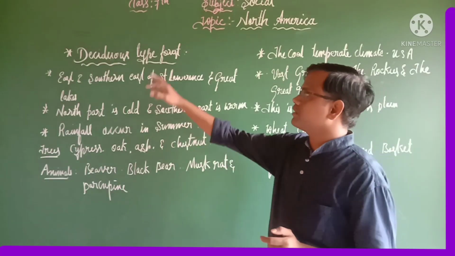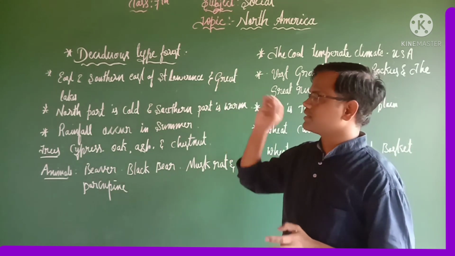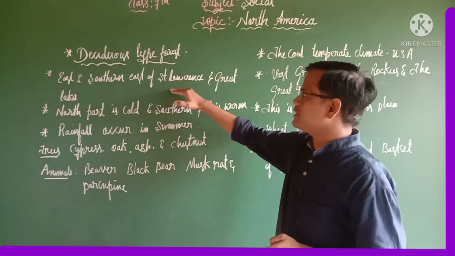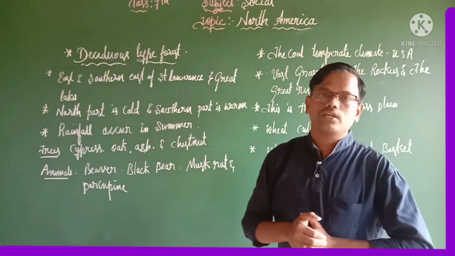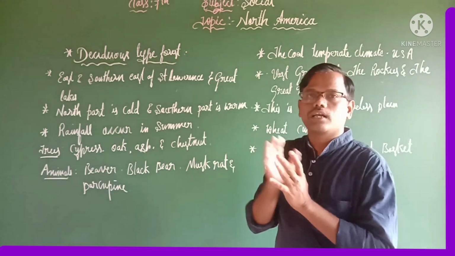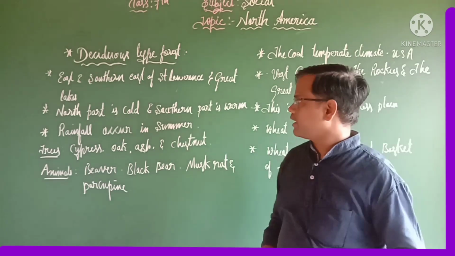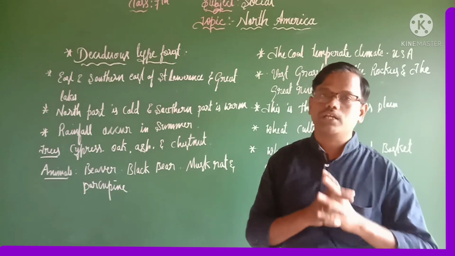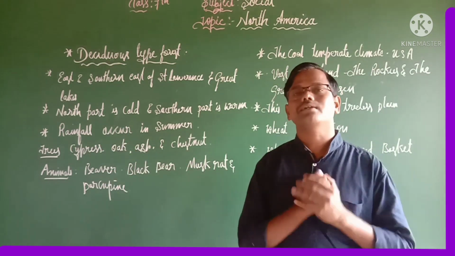As the next one, the deciduous type of forest. This deciduous type of forest is located in the east and southeast of the St. Lawrence Sea and the Great Lakes. So here we can see a different climate. That means here the northern part is cold and the southern part is warm. And also one of the very important special features is that here the rainfall occurs in the summer season.